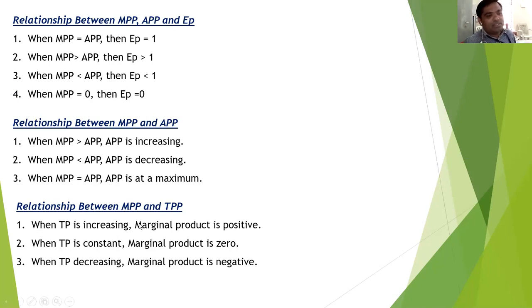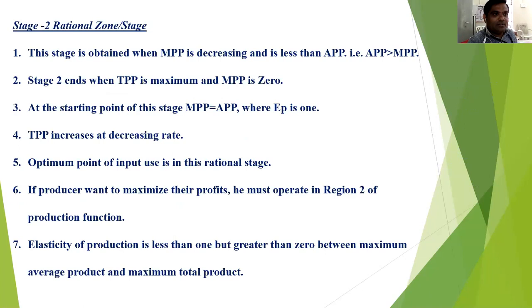And the TP is increasing, MP positive; TP maximum or constant, MP 0; and TP decreasing, MP is negative. So that's it about our stages of the production function.